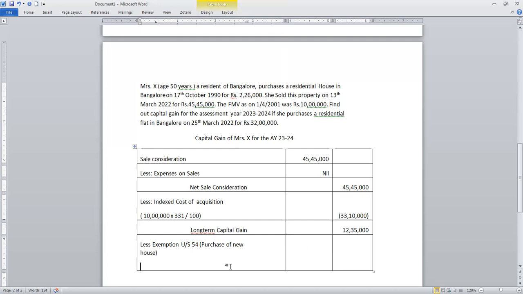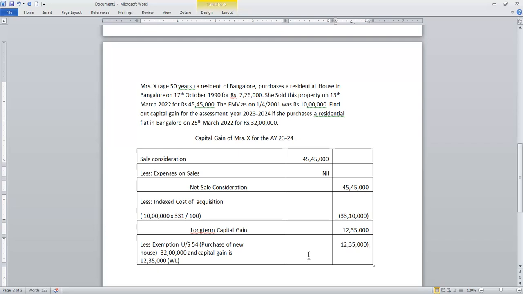So 12 lakhs 35,000 is the lower amount. So the taxable capital gain is coming nil.